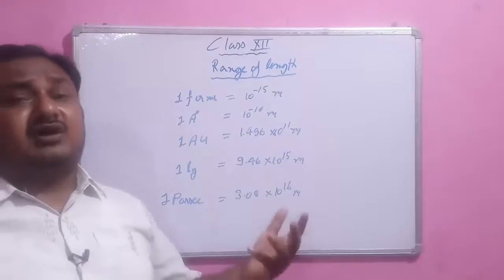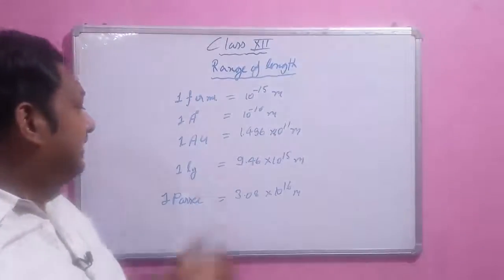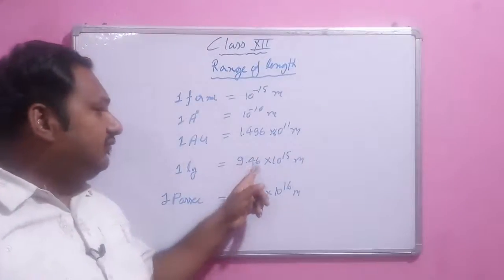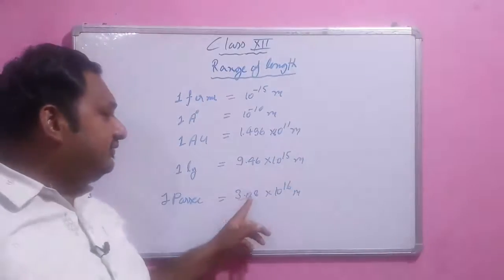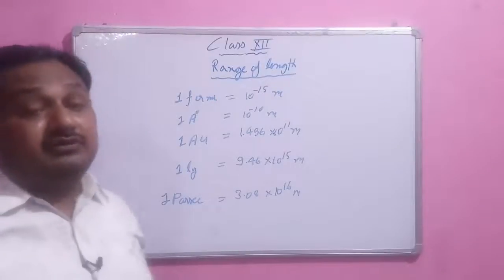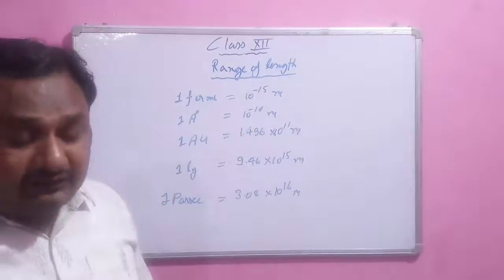Think student, how big it is. One light year is equal to 9.46 into 10 raised to power 15 meter, and one parsec is equal to 3.08 into 10 raised to power 16 meter. Means they are so immense, tremendously large.